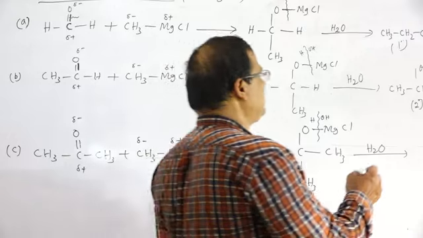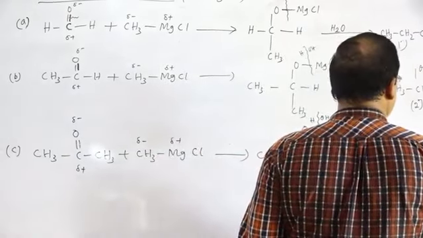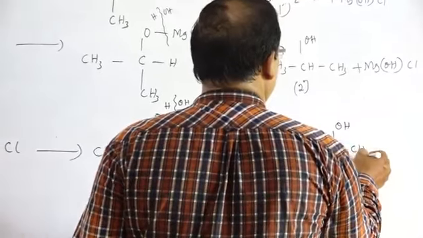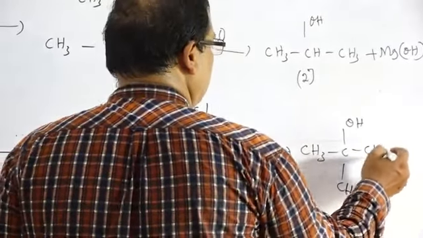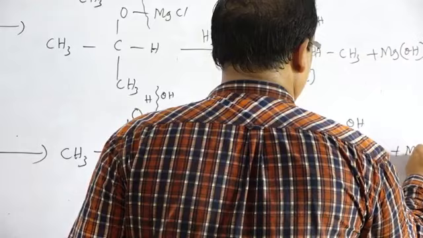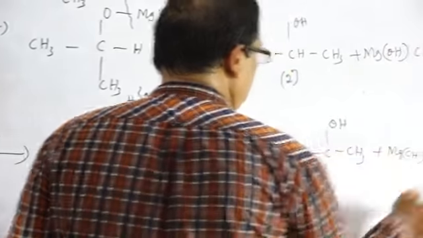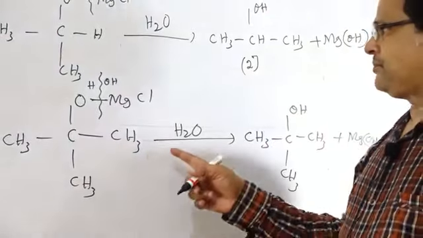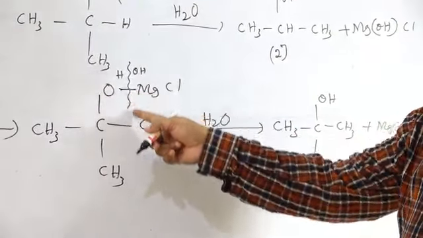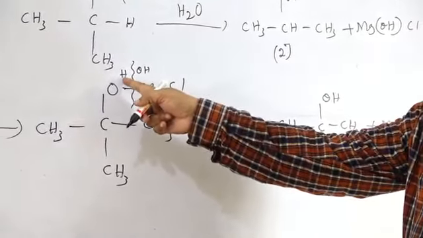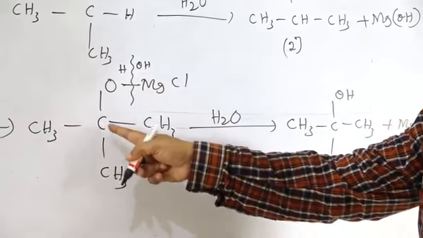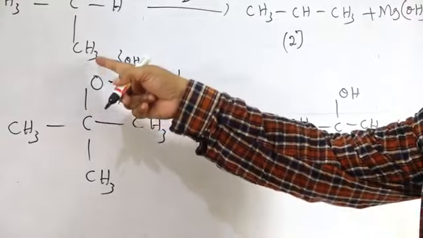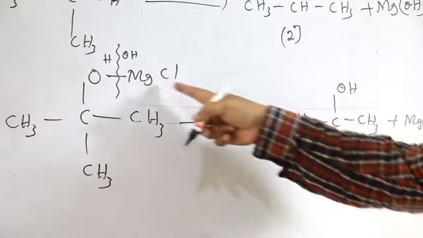So there is the formation of this product, CH3 C OH. This bond will break, H is added to this side, OH to this side. So this carbon atom is linked to CH3, CH3, CH3 and OH, and MgOHCl.